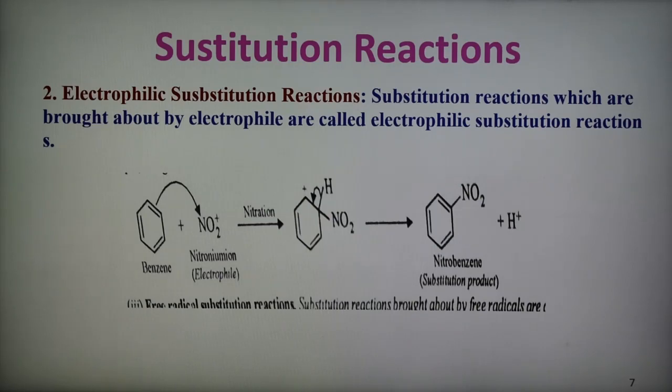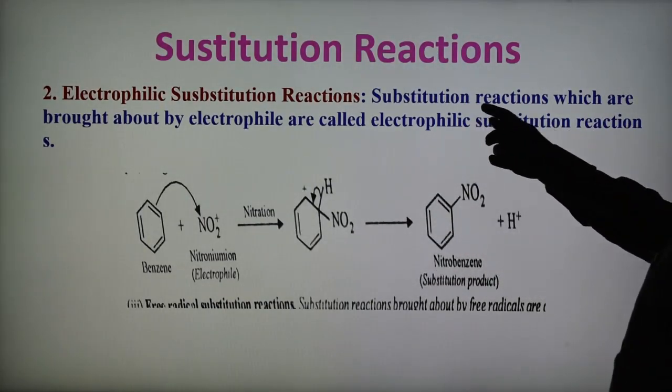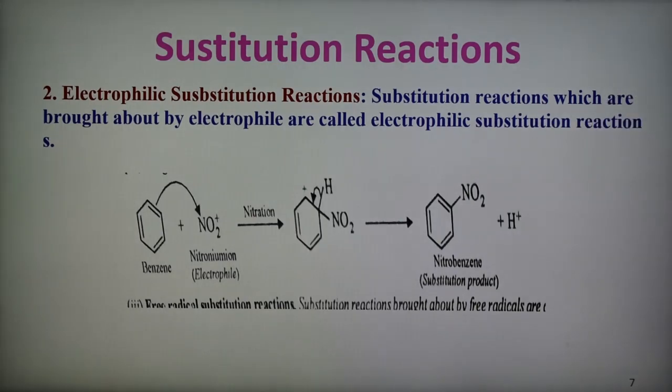Aromatic hydrocarbons are well known for the electrophilic substitution reaction, and an example is also given here. So what is a substitution reaction which involves, or is brought about by, an electrophile? In other words, we can also say that when a positively charged group or reagent capable of accepting electrons, or an electrophilic reagent, is involved in the reaction, then it is known as electrophilic substitution reaction.